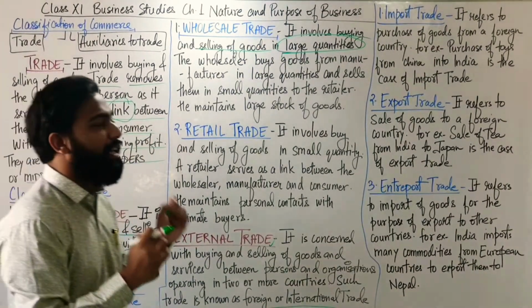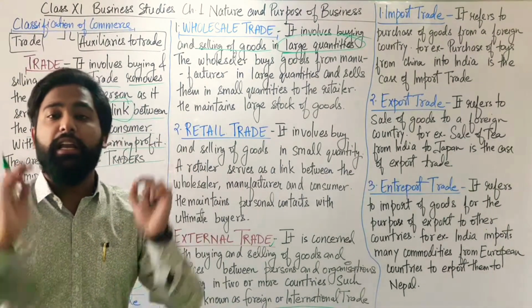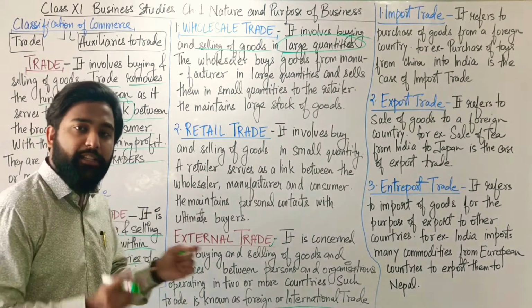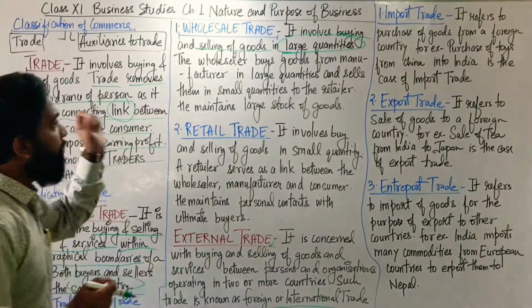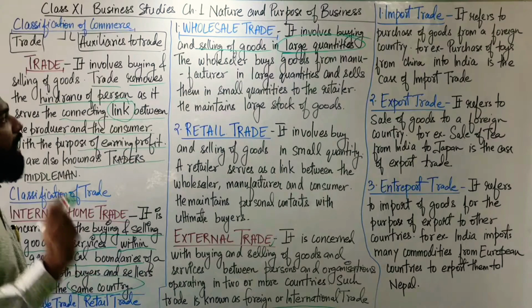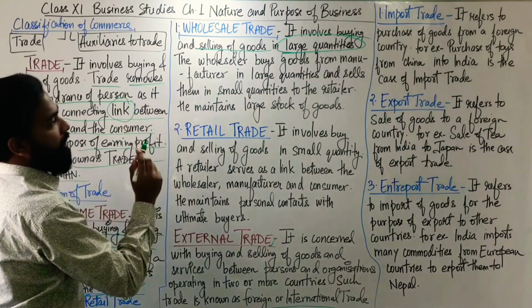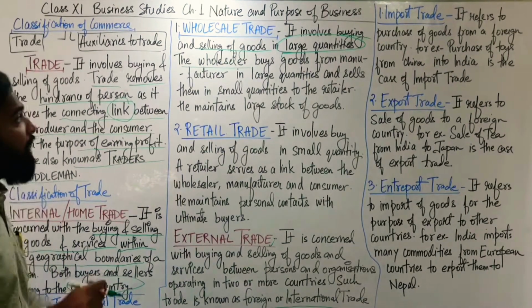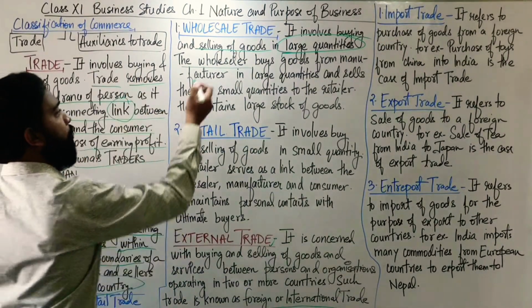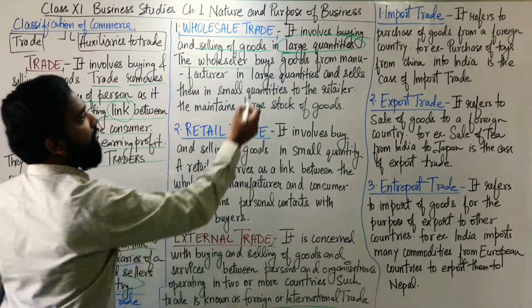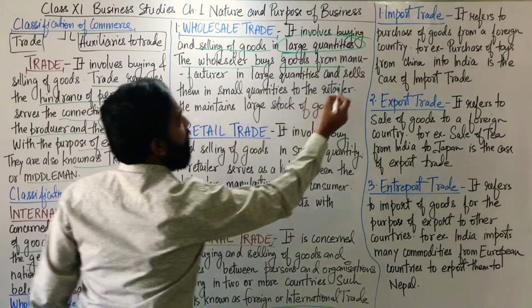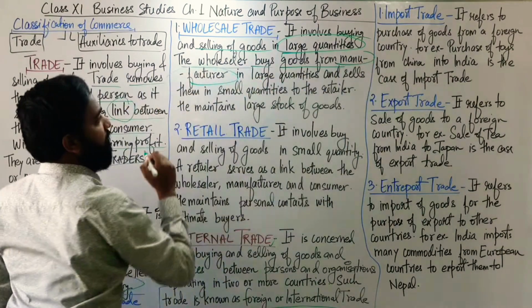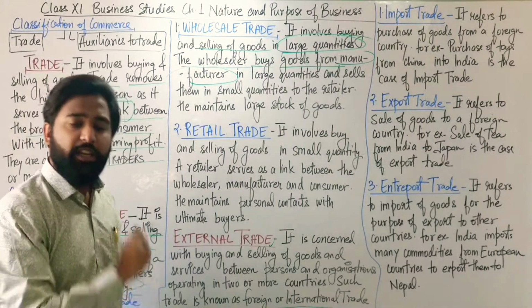All the buying and selling happens with the larger quantity. No one buys smaller quantities. Buying and selling of goods in larger quantities. That's the wholesale trade. The person who is indulged in the wholesale trade is known as wholesaler. The wholesaler buys goods from the manufacturer.